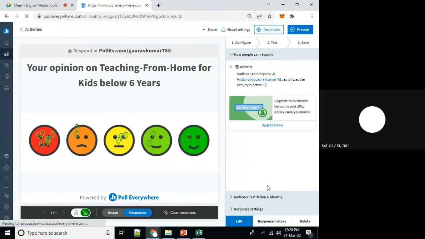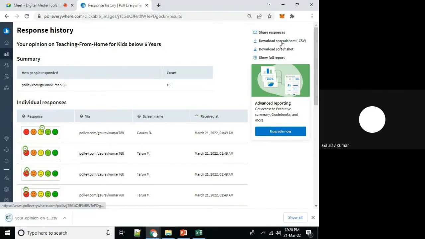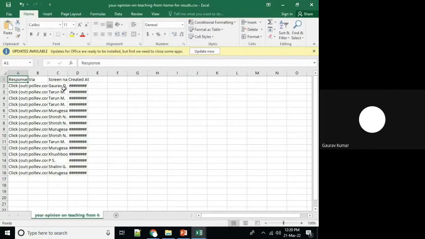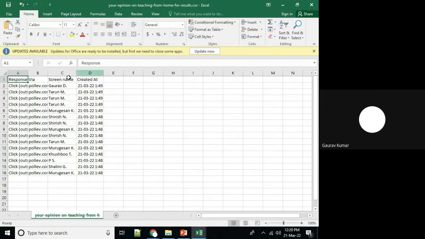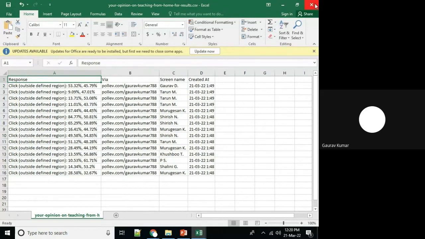And you can see that if I want to download this particular data set in Excel format, this data set is available.